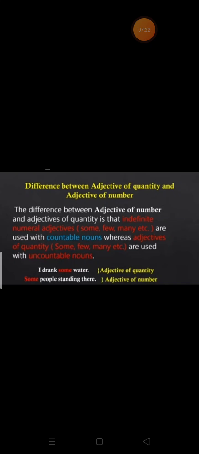How? We can see in the example. I drank some water. As water is an uncountable noun, some here denotes the quantity of water. And the next one: some people are standing there. So some is an adjective which can be used with uncountables as well as countable nouns.